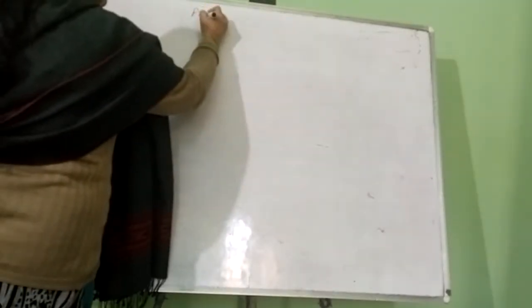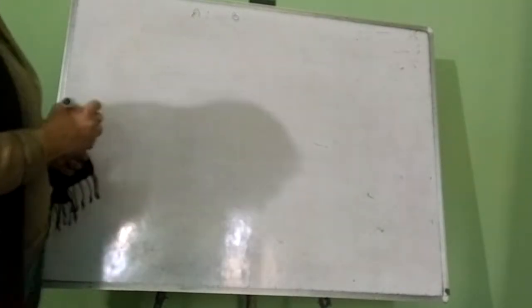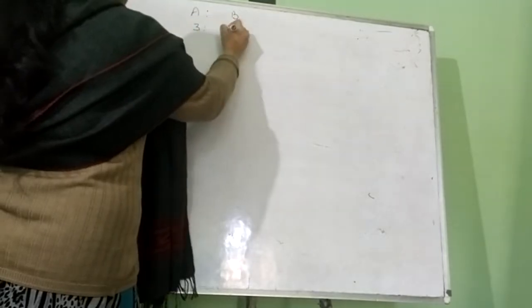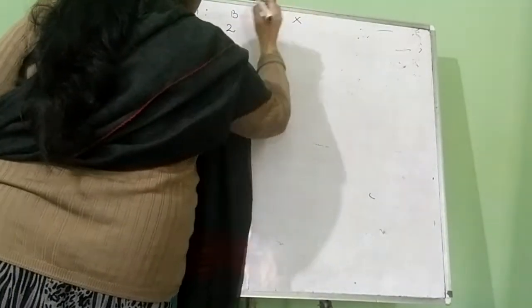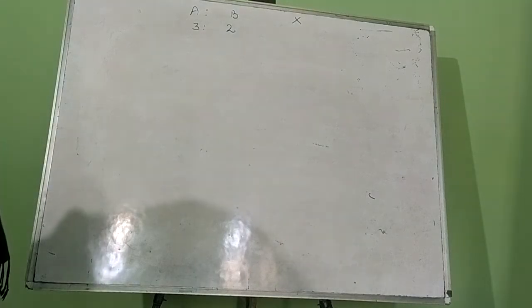Now in this question, what is given here? A and B are two partners. The profit sharing ratio between A and B is given, 3:2. They admit X as a new partner and X will get 1/4 share of the profits.